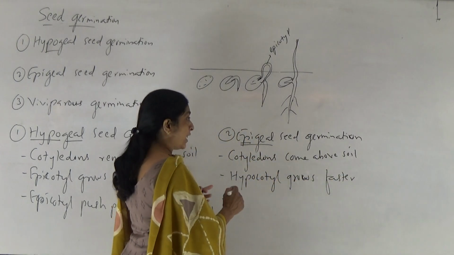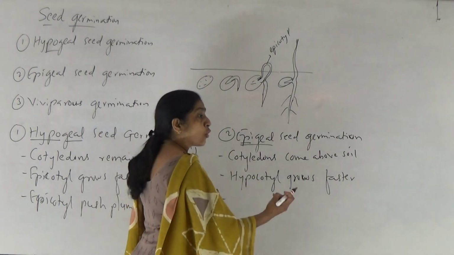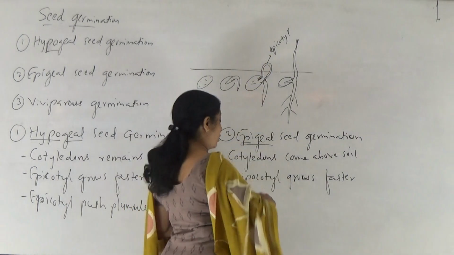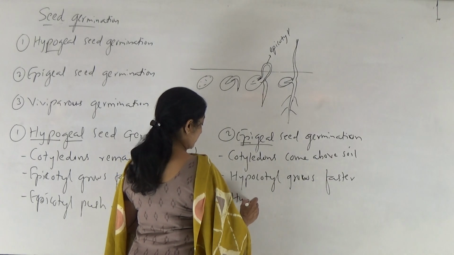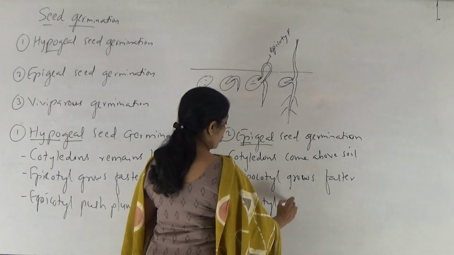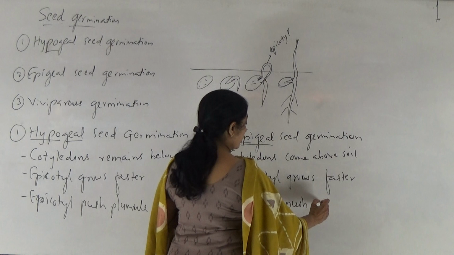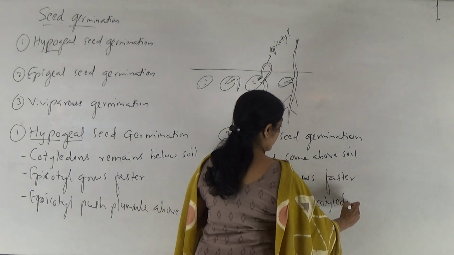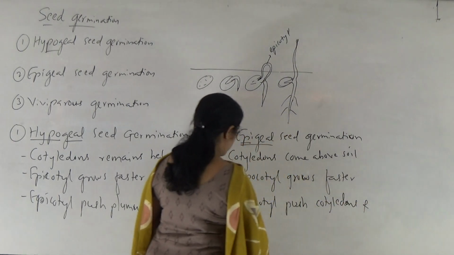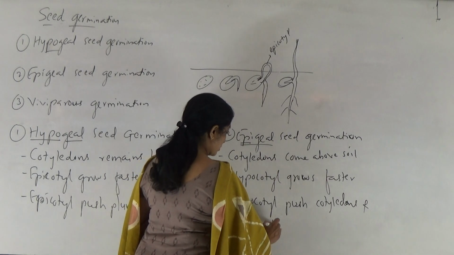So that hypocotyl forms a hook-like structure that pushes cotyledons as well as plumule above the soil. So hypocotyl pushes cotyledons and plumule above the soil.